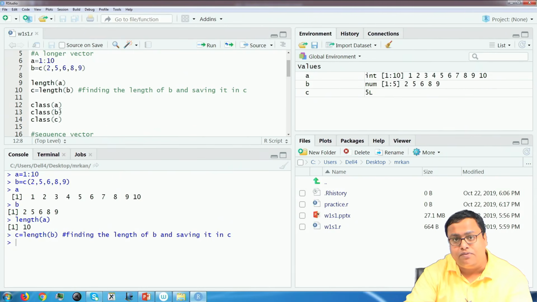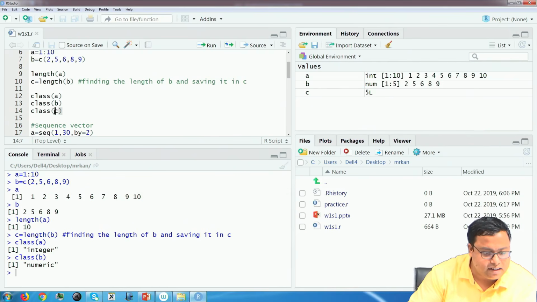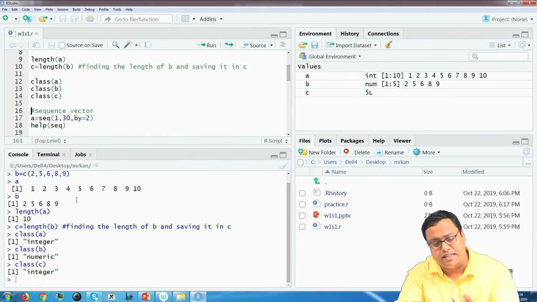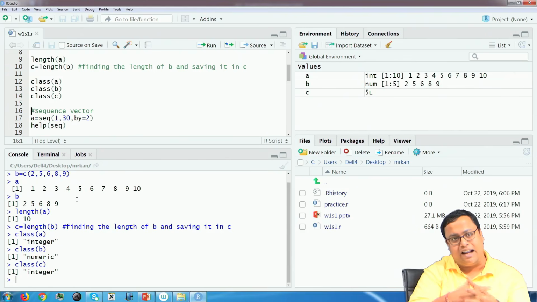Class is another function which tells you what type of object it is. So, class of A is an integer, class of B is numeric, and class of C is an integer again, because C is also an integer. At any point of time you can write class to find out.